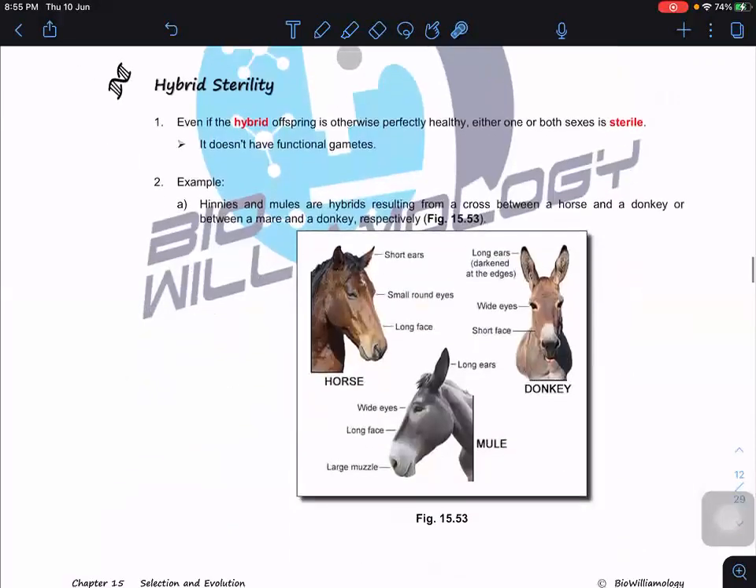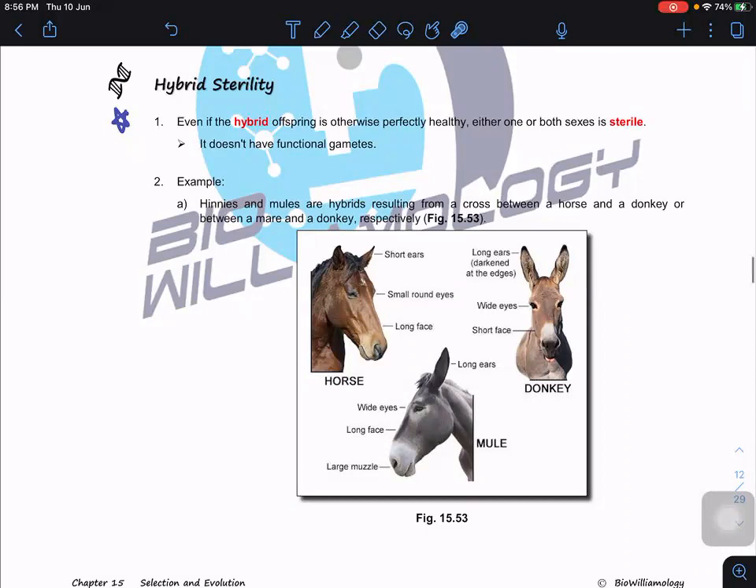Another one is hybrid sterility. Hybrid sterility basically means that you can get perfectly healthy hybrids, but they are sterile. They cannot produce functional gametes. This part is very important, and we're going to look at it in the next subtopics. If they don't have functional gametes, they won't be able to produce fertile offspring anymore, so it stops at that particular generation.